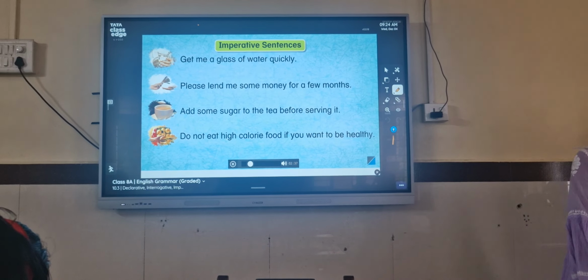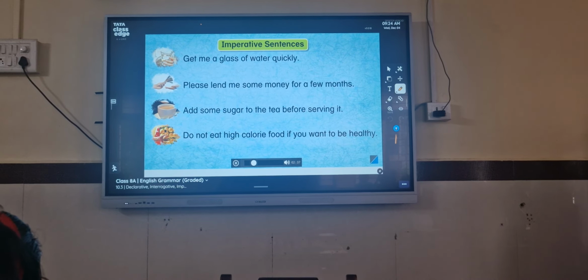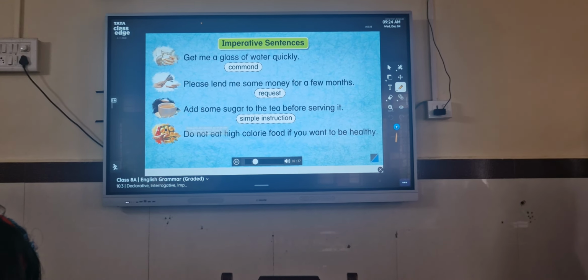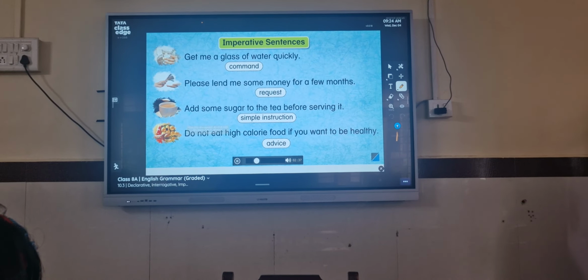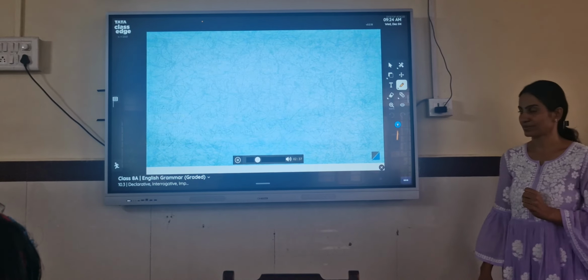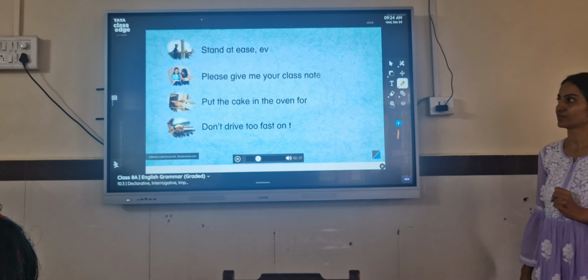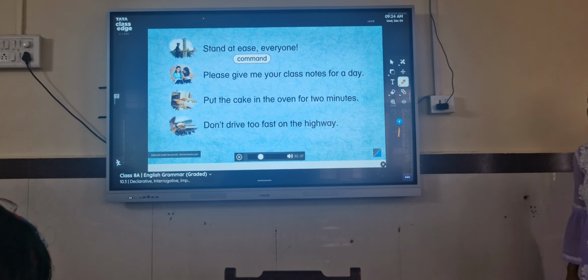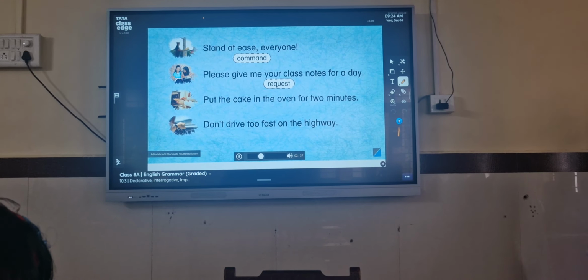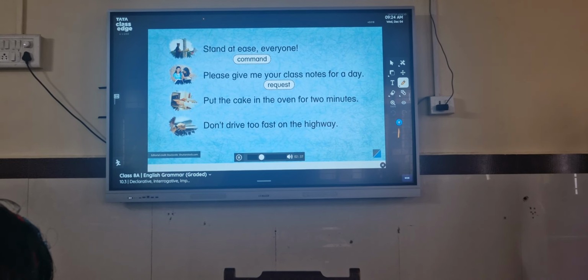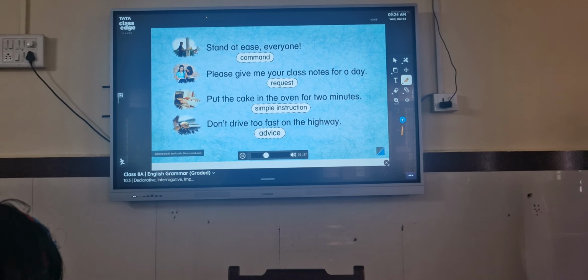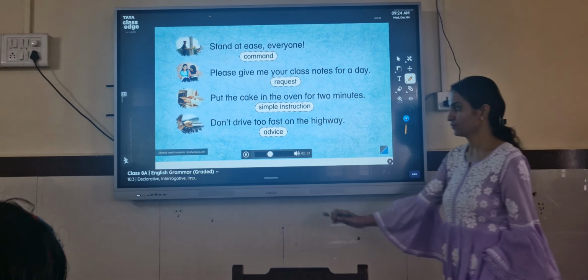These are imperative sentences. An imperative sentence may be a command, request, simple instruction, or an advice. Let's look at some more examples. Stand at ease, everyone. Please give me your class notes for a day. Put the cake in the oven for 2 minutes. Don't drive too fast on the highway.